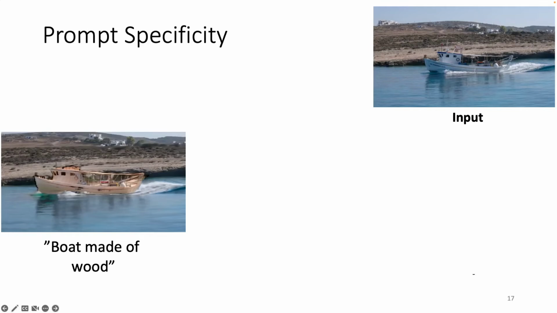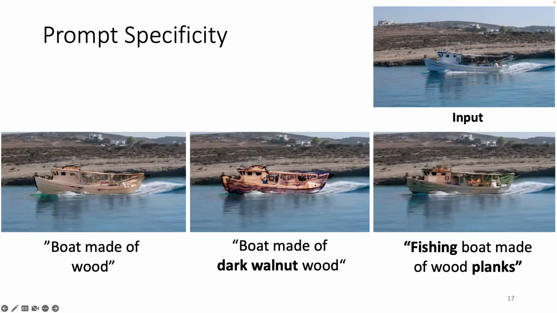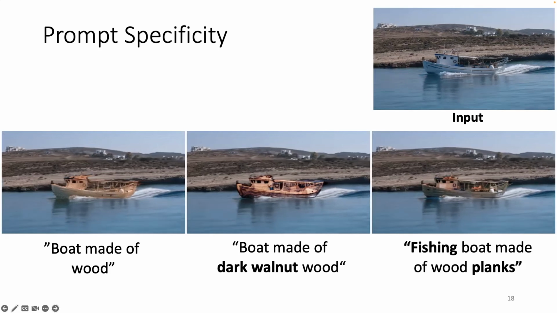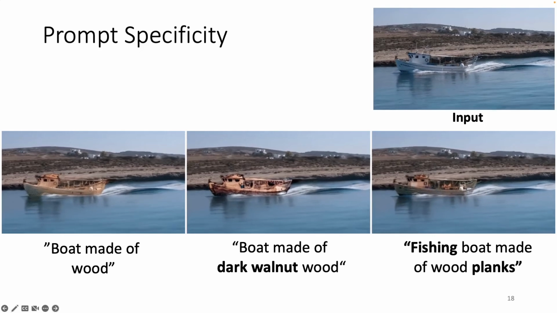We demonstrate that varying the specificity of the target text prompt affects the level of detail in the stylization. For instance, here we have a boat made of wood, and by adding boat made of dark walnut wood, or even fishing boat made of wood planks, we see that it creates different stylizations and adds more detail when the texts are more specific.